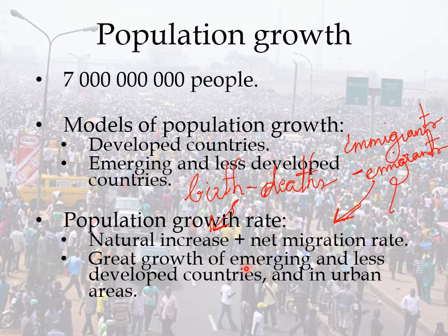The population in emerging and less developed countries is growing a lot, while the richest countries don't have such a great growth of population, and especially in urban areas. Remember, urban areas are cities, the areas that are growing the most because of the rural exodus that we have already talked about.